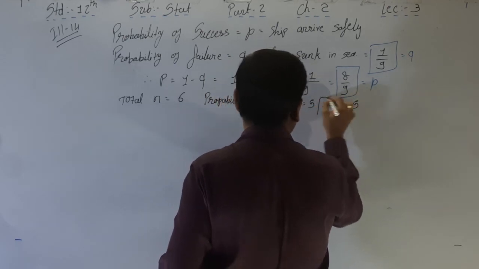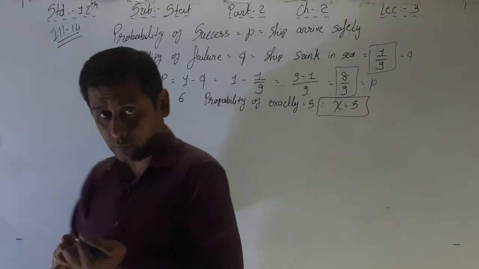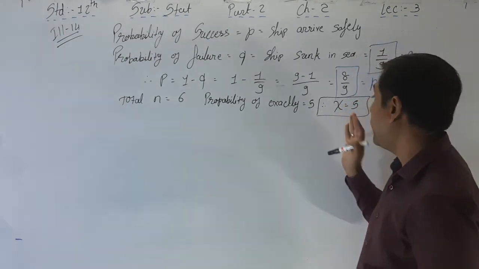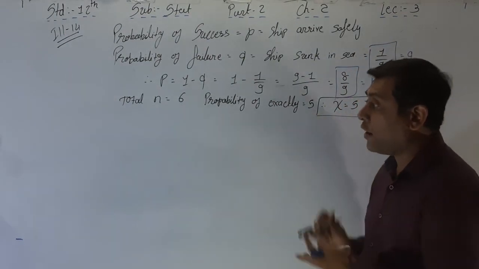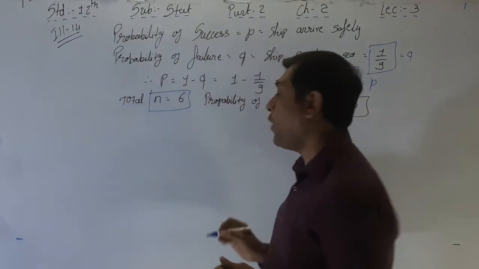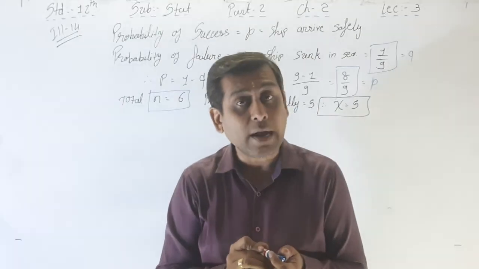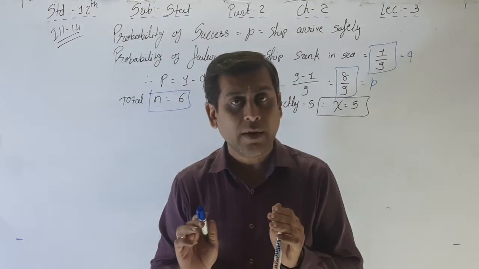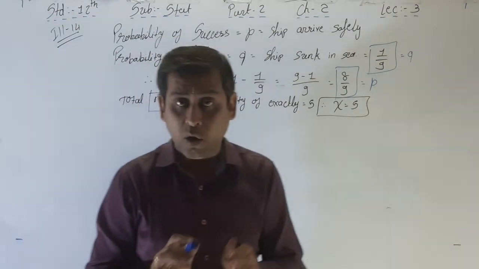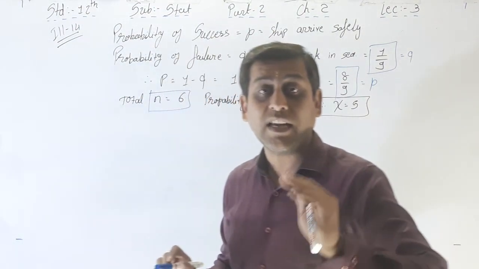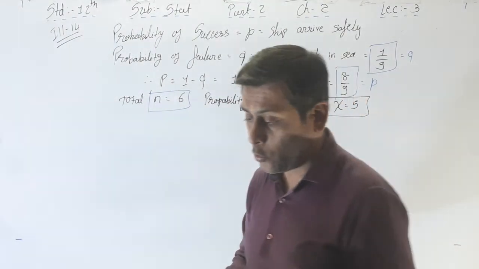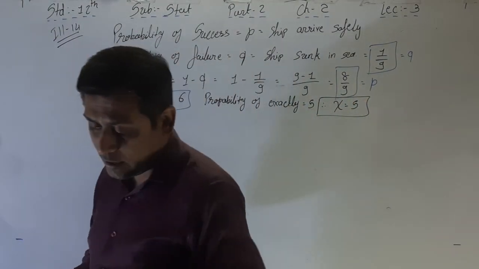X is equal to 5. We want the probability of exactly 5, means X is equal to 5. So all the values are here now. N is equal to 6, X is equal to 5, P is equal to 8 by 9, and Q is equal to 1 by 9. Okay, so all the values are there. Now we have to find exactly 5, that is P of X is equal to 5. Write down one line for that.